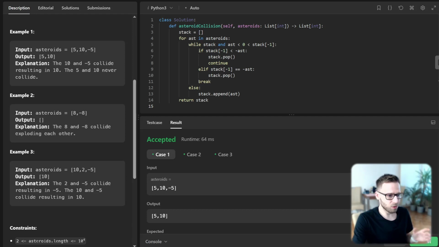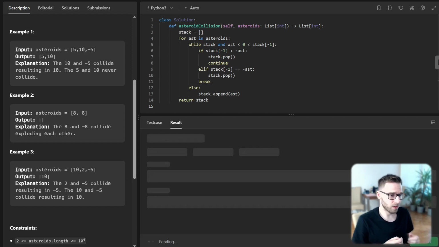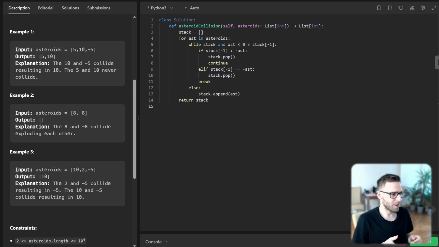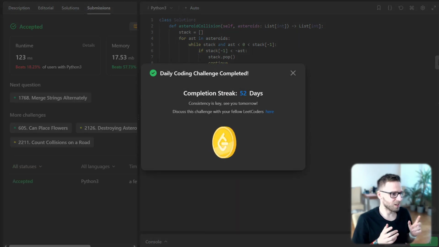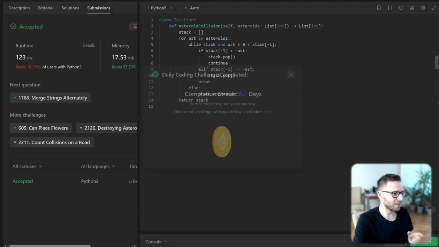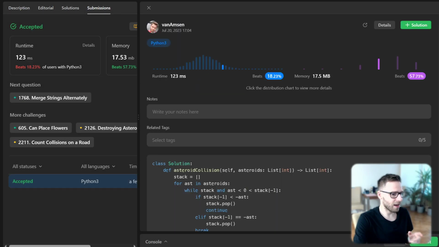So let's run it for unseen test cases as well. So yeah, I'm running it, and we have successfully completed 52 days of daily challenges. And let's look at the score. So yeah, our implementation beat 57% with respect to memory and 80% with respect to runtime.